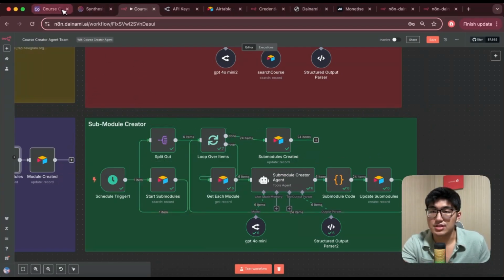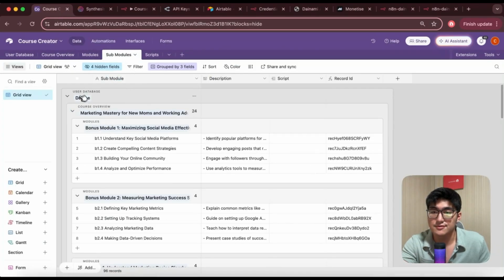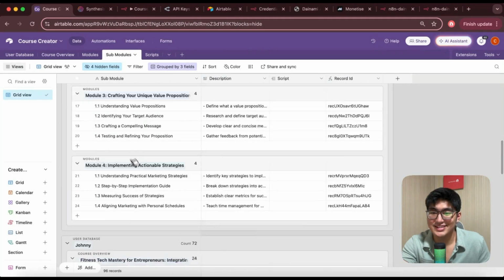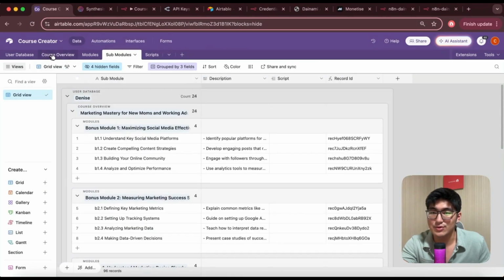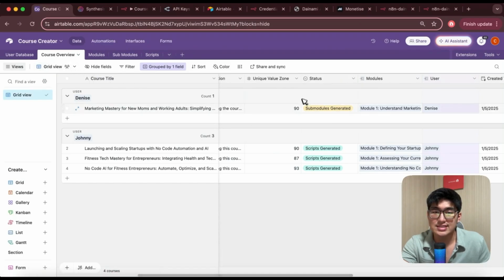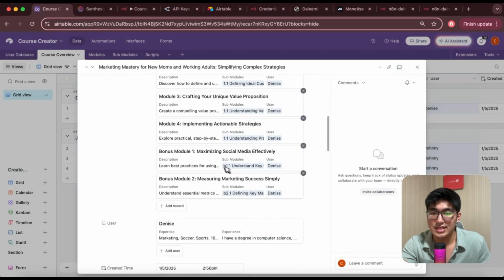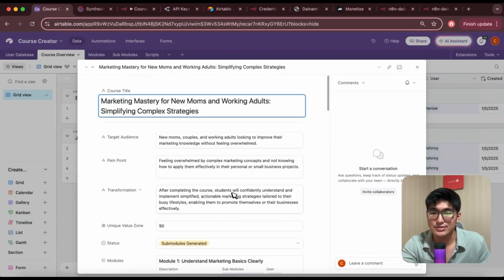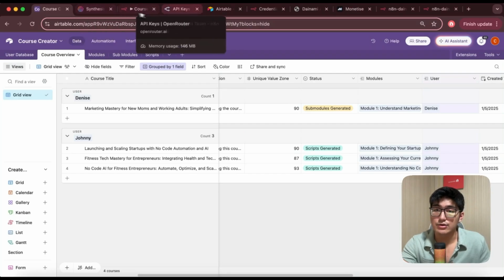So after this is completed, you can go back to n8n. You can see all the sub-modules are created for Denise's course. 4 sub-modules for each section, and that's cool, right? So we have all of this updated over here, and then we have the course overview status set to sub-modules generated. If you open this up, we do have all the information updated as well, modules, and then the sub-modules inside as well, so very cool. Okay, so let's see how we actually generate this whole process, and how you can actually do it too.